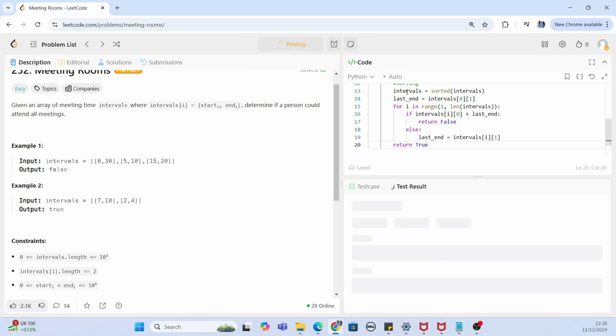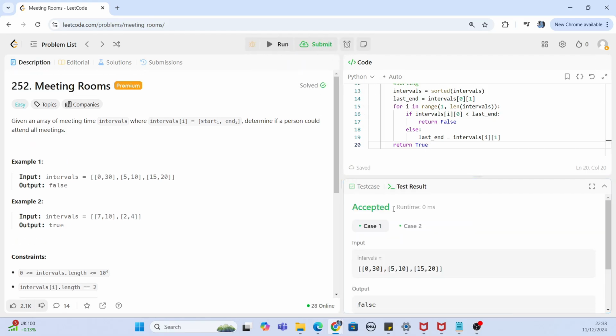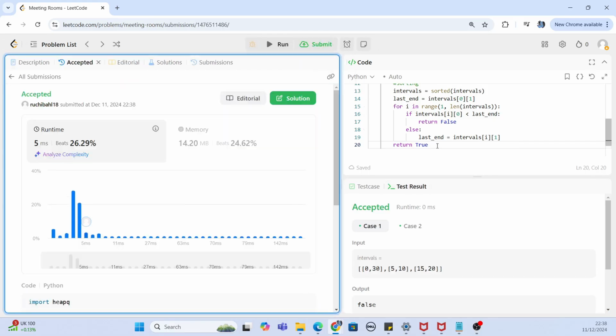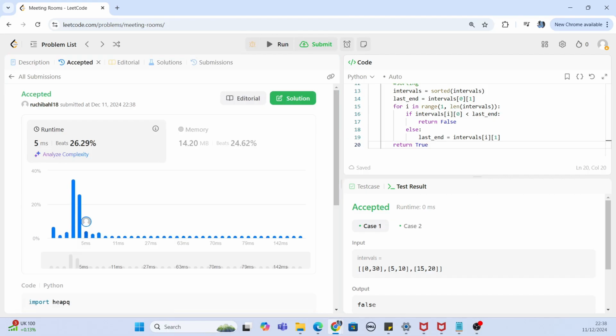So let's run this code, guys. Let's see if this works. You can see that it is accepted for both cases, and let's submit this code as well, and you can see that the solution is accepted. So that was the solution.